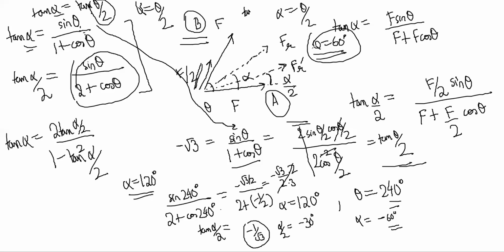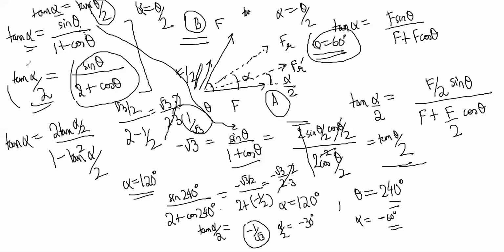Theta by 2 is 60, alpha is 1, correct. So now you can check whether sine 120 is root 3 by 2, and cos 120 is minus half. It is 1 by 2 over root 3 by 2, so 1 by root 3, which is equal to tan 30. Correct. It fits the second equation, right? So you don't need to do anything, just verify with the options whether the second equation fits or not.